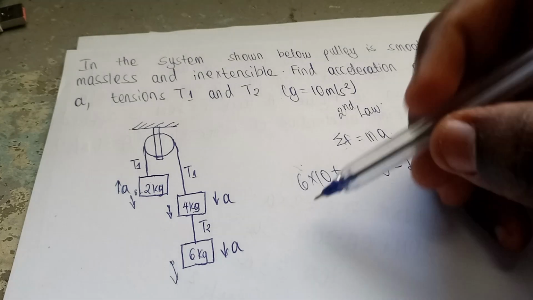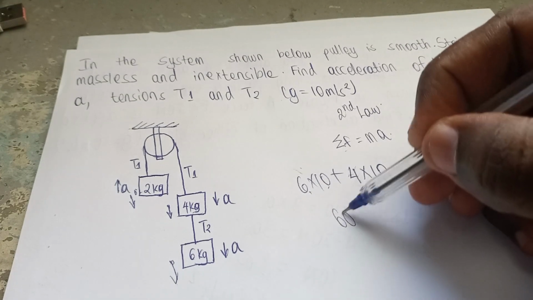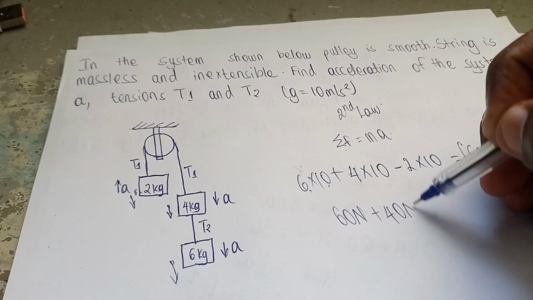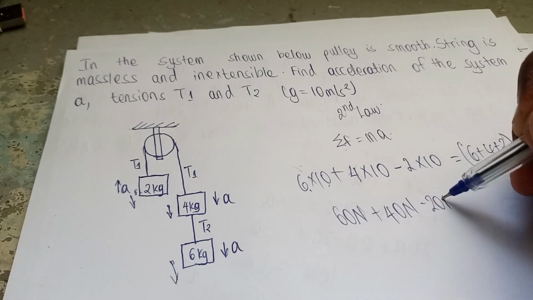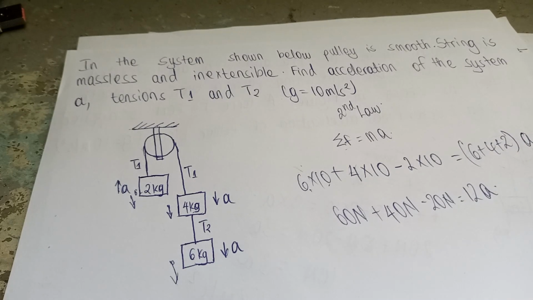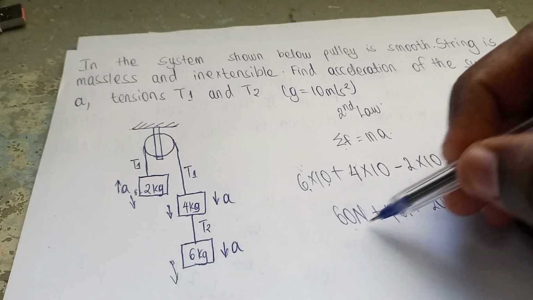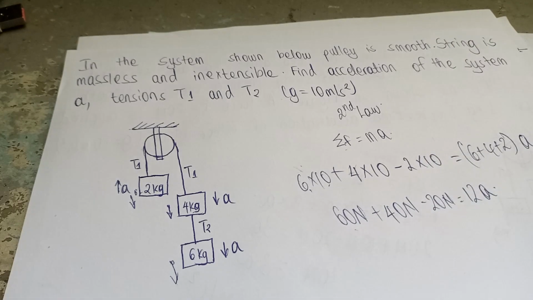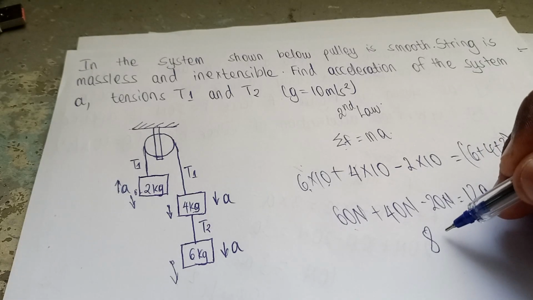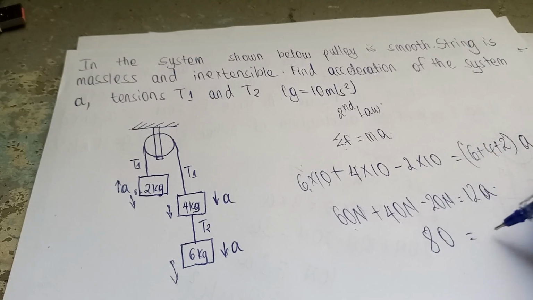Okay, 6 times 10, that is 60 newtons, plus 40 newtons minus 20 newtons equals 12A. So 60 plus 40, that's 100, minus 20, that is 80. So we get 80 equals 12A.